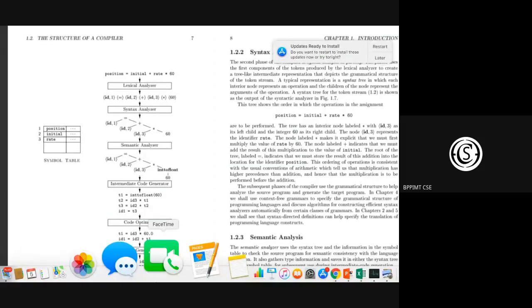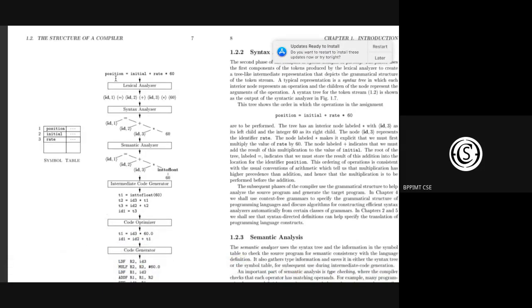Is it clear, whatever I have discussed, a little bit? See, I think one thing you need a little clarification on. The position they are assigning as identifier 1, ID 1, and they are storing this in a symbol table. So whenever we refer to ID 1 later on, we know that ID 1 is basically position. So this is already stored in the symbol table. So here ultimately the tokenization is done.